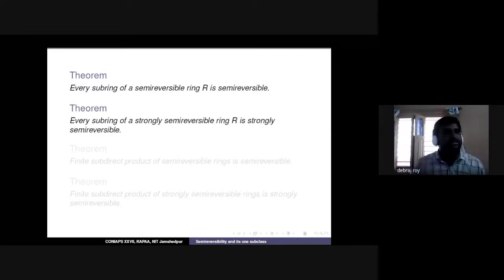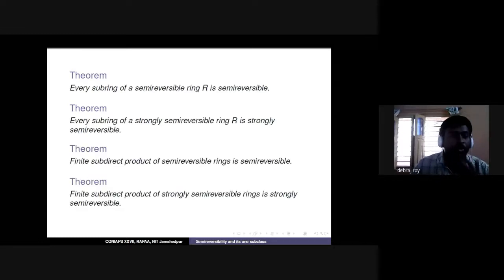Now, after the relationships between properties, we have some general properties, like subrings. We can prove the subring of a semi-reversible ring is semi-reversible. The same thing holds true for strongly semi-reversible too. We also prove a finite subdirect product of semi-reversible rings is semi-reversible. We could not get the result for the arbitrary case, and the same result holds true for strongly semi-reversible also.